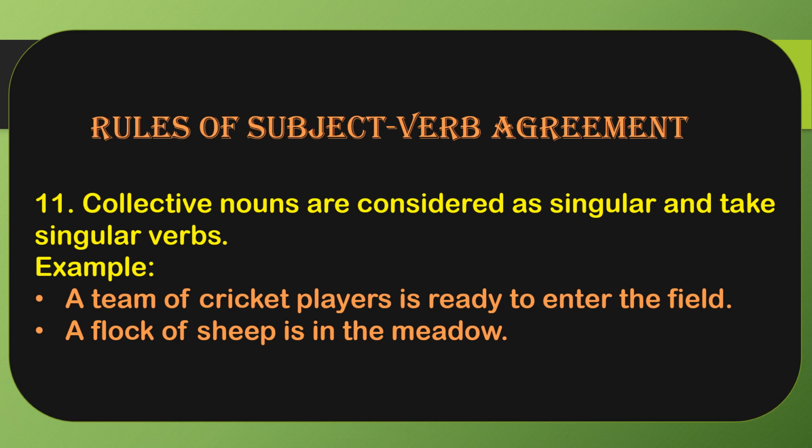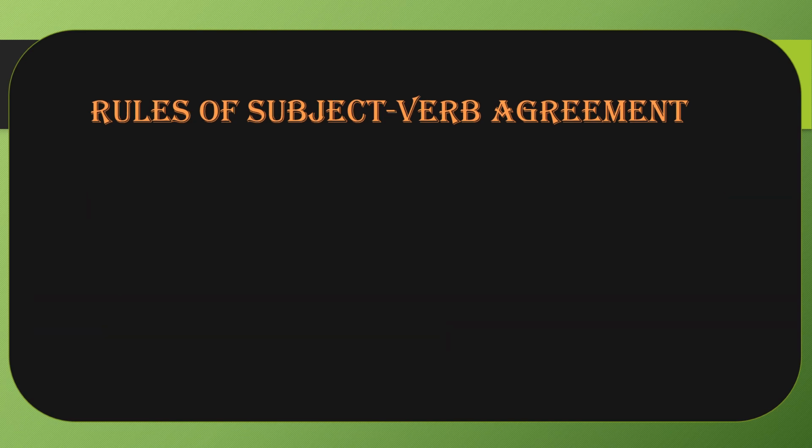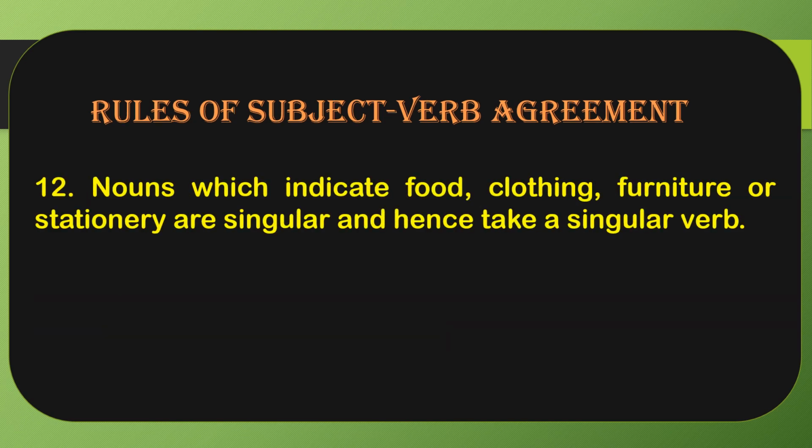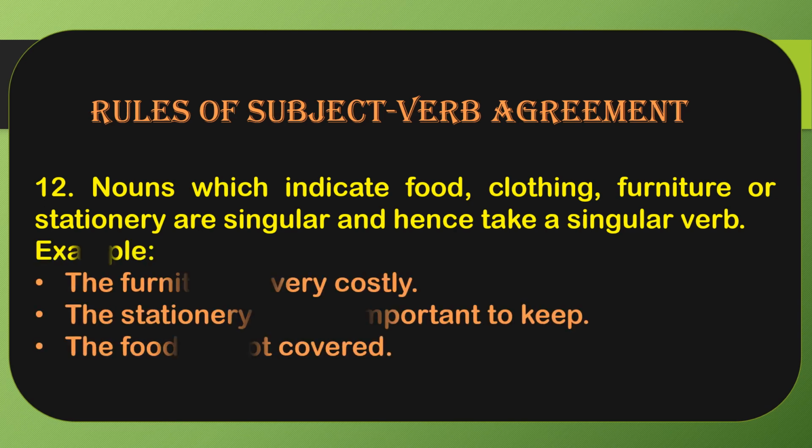A flock of sheep is in the meadow. Here also flock of sheep is a collective noun. So flock is in the meadow. Got it? So we are using the singular verb is. Next, number 12th rule is that nouns which indicate food, clothing, furniture, or stationery are singular and hence take a singular verb. Here you can see the furniture is very costly. The stationery is very important to keep. The food is kept covered. So you can see that we are using the singular is with furniture, stationery, and food.